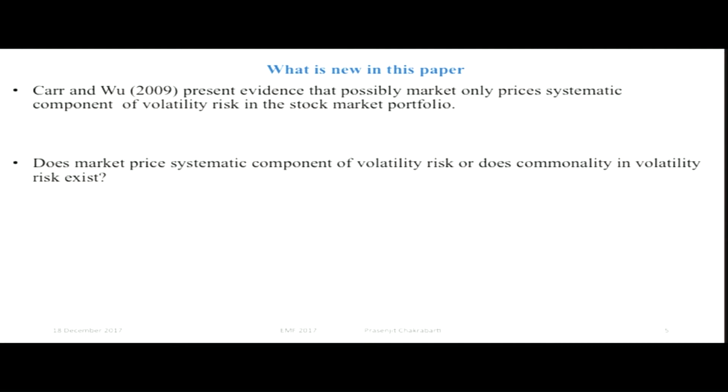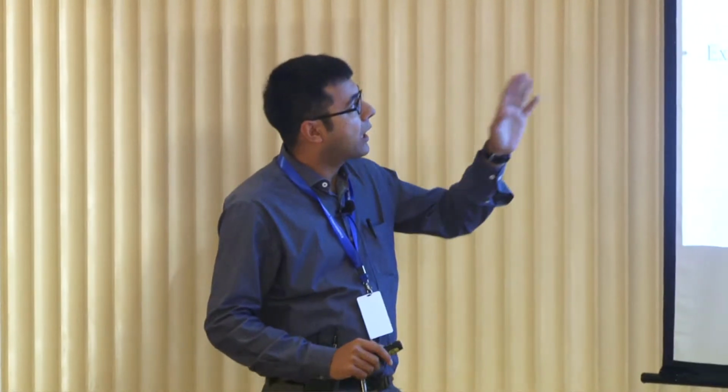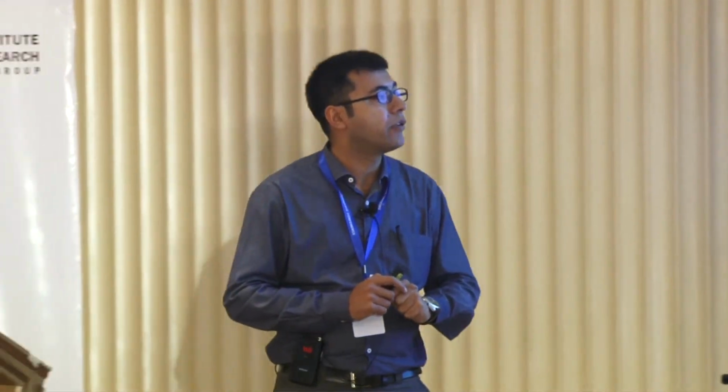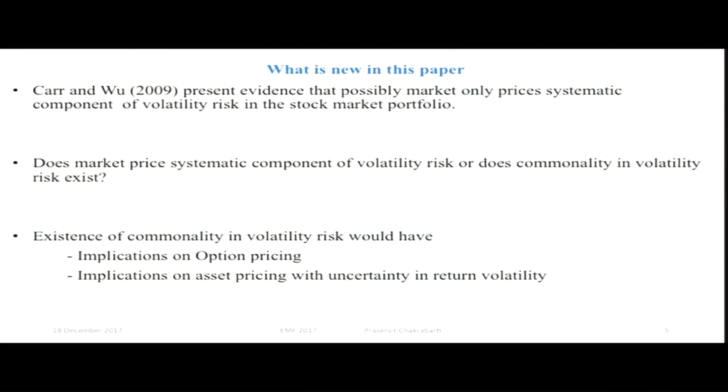If the market prices the systematic component of the volatility risk, that means we would have implications on the option pricing front, and moreover we have implications on asset pricing, which basically deals with the uncertainty in return volatility. Now the question is why the commonality may exist. There can be two schools of thought.